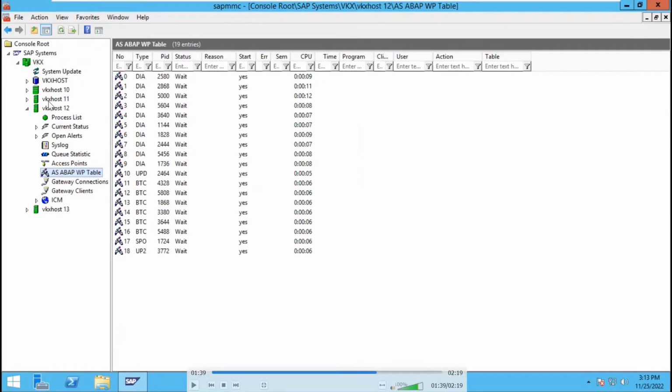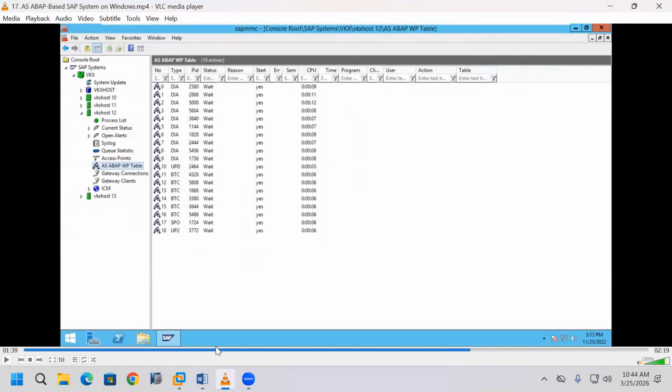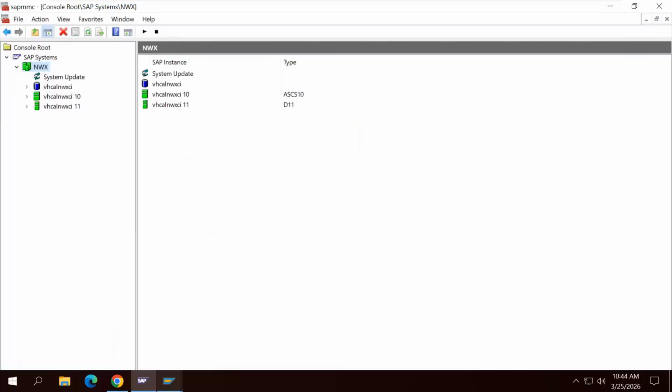Here I installed the database, ACS instance, primary and additional application server instances all on the same system. Or I install the database, ACS instance, and primary instance, and then install the additional application server instance on a separate system. That is also possible.